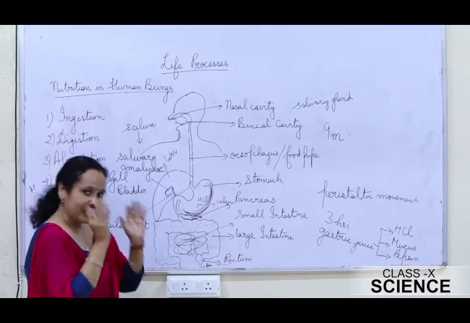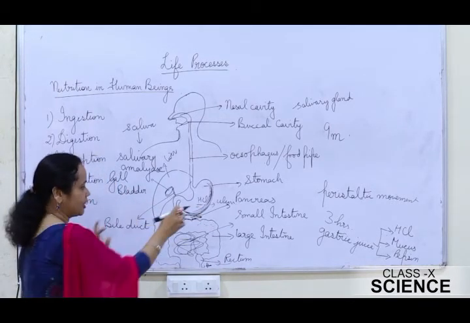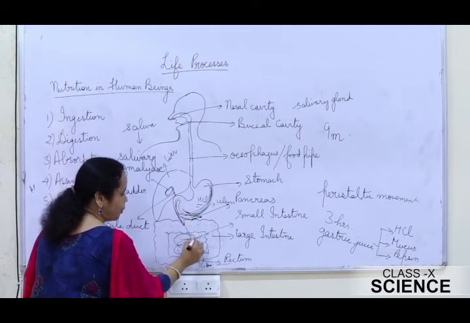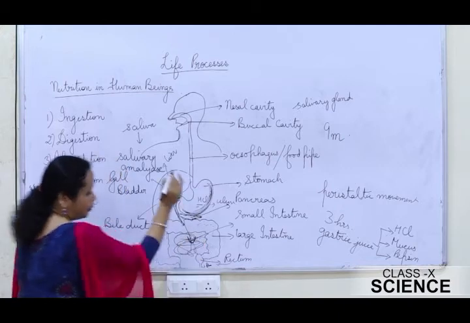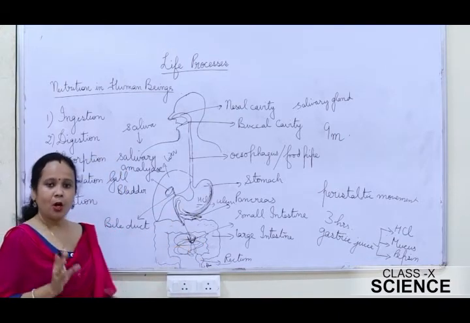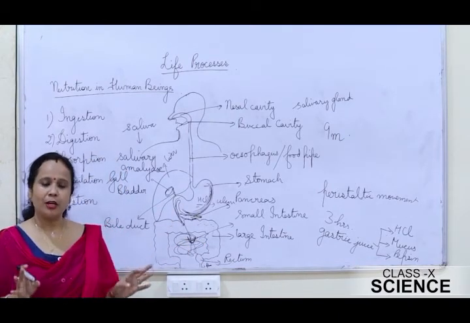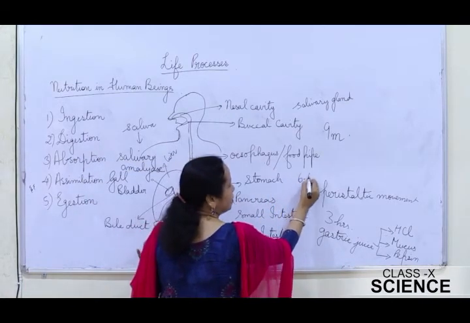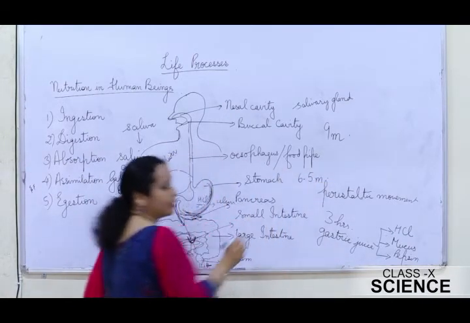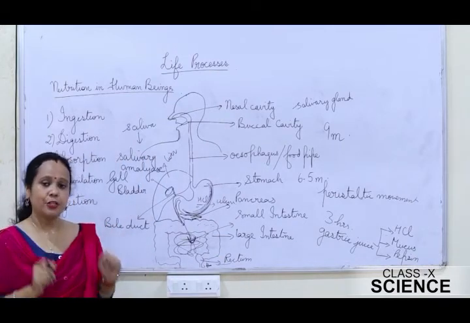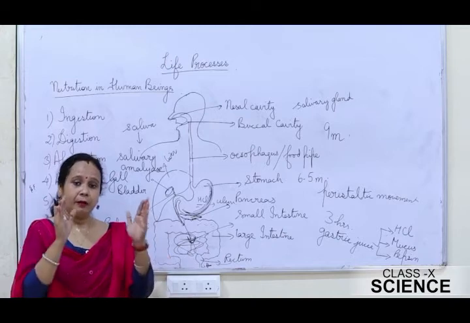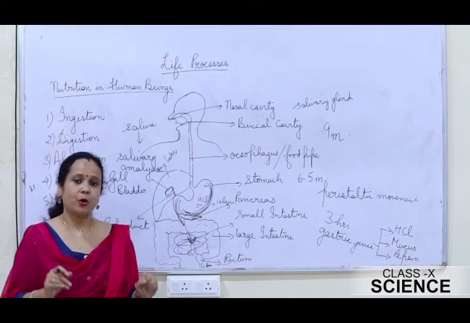Now this acidic, partially digested food goes to the small intestine. Though we call it a small intestine, it is not small at all. It is the longest part of the alimentary canal, and it is about 6.5 meters long in the case of an adult human being. This small intestine actually varies from organism to organism.